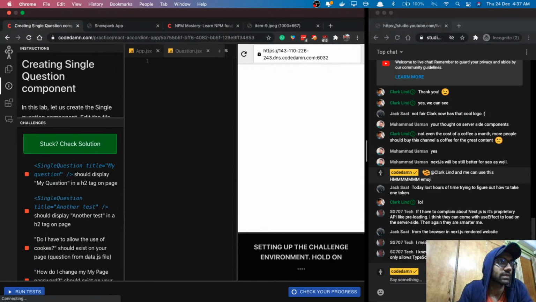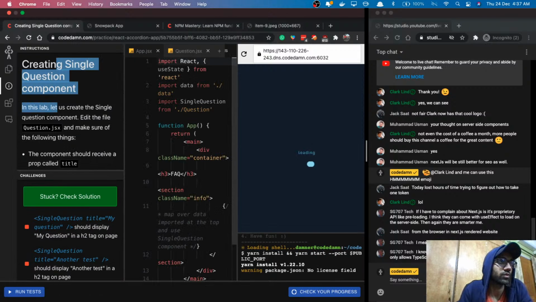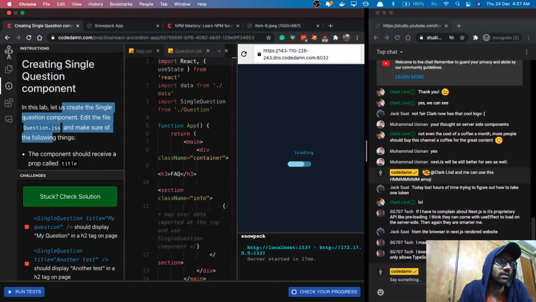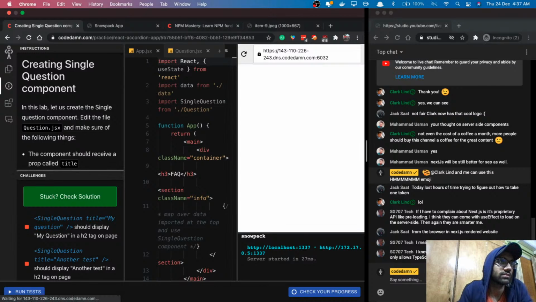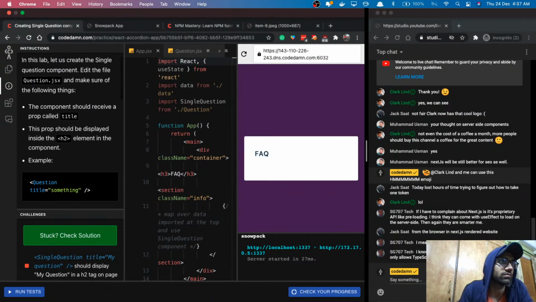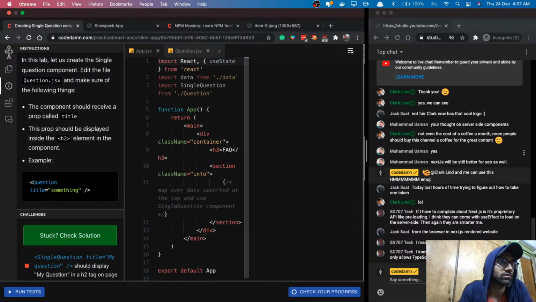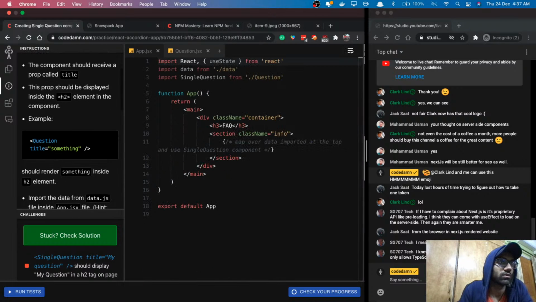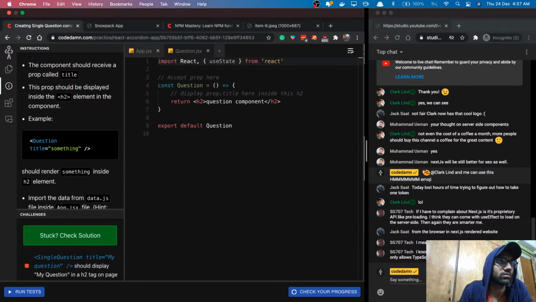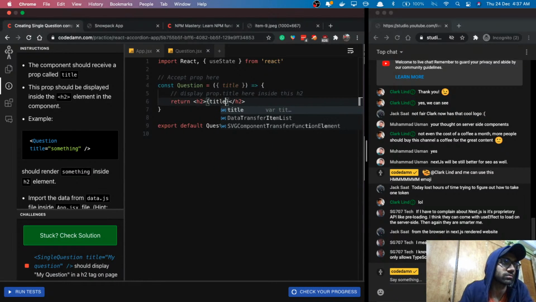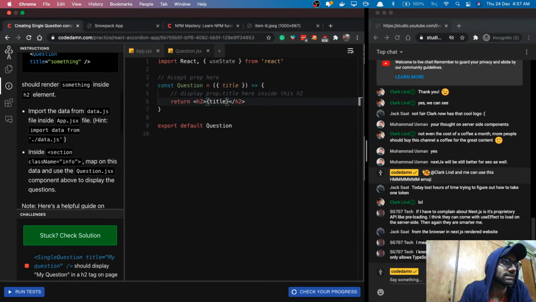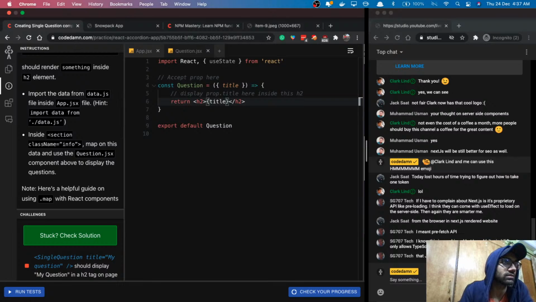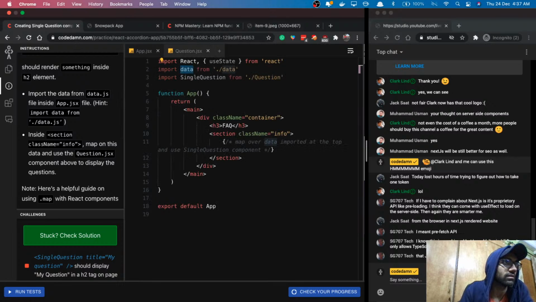All right. Create a single question component. In this lab, let us create a single question component. Edit the file question.jsx and make sure of the following things. The component should receive a prop called title. The prop should be displayed inside h2. So the question receives a prop called title and it should be displayed inside h2. Simple enough.